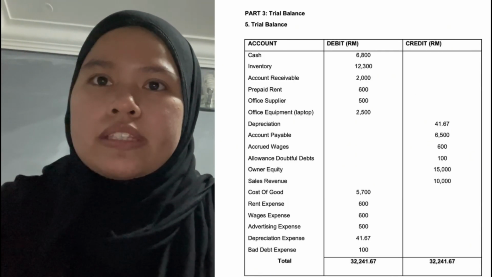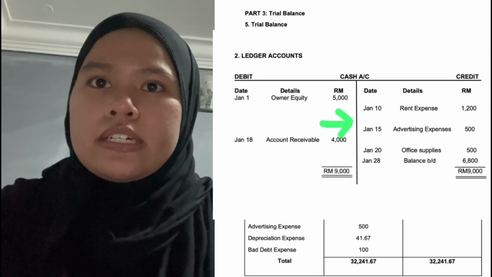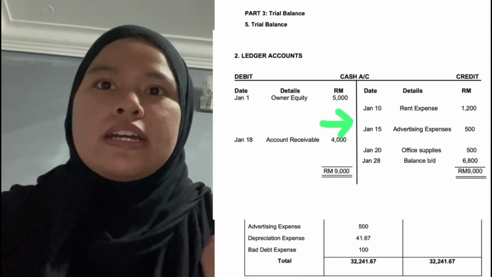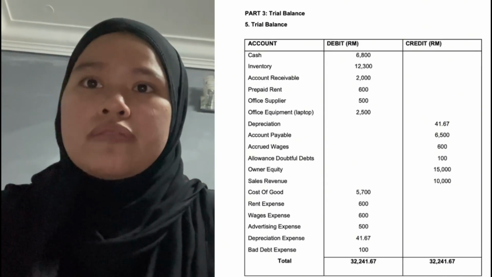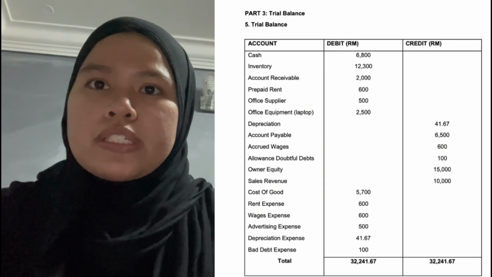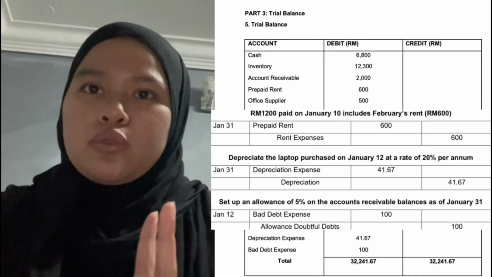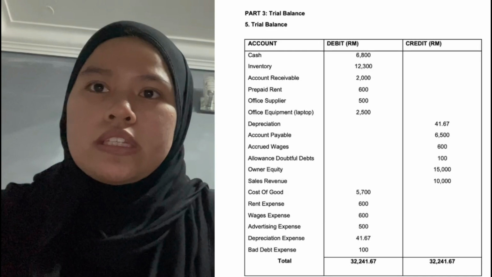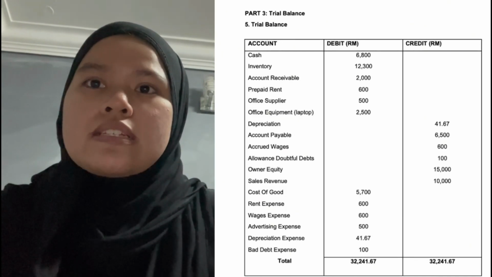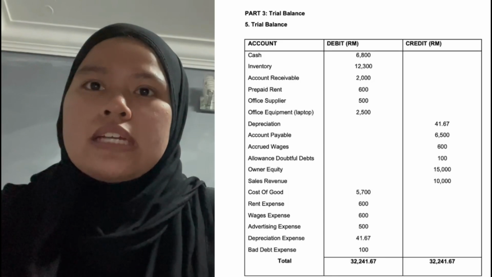Then for the advertising expense, we got it from the part 1. Here I show you. So here are the advertising expense. So we got the total 500 from there. Then depreciation expense, we got it from the part 2 here after we calculate. Then 41.67. Then the last one is the bad debt expense.